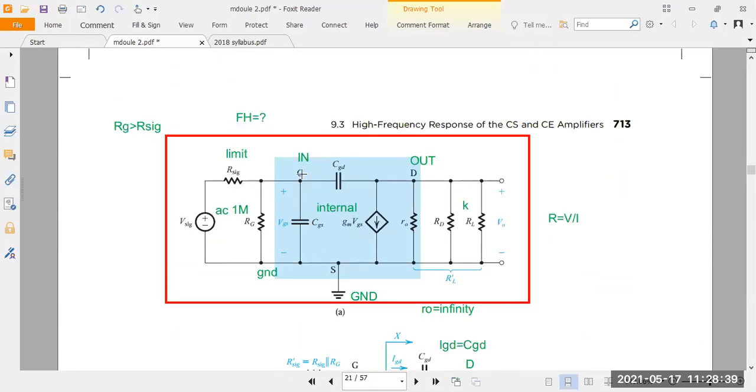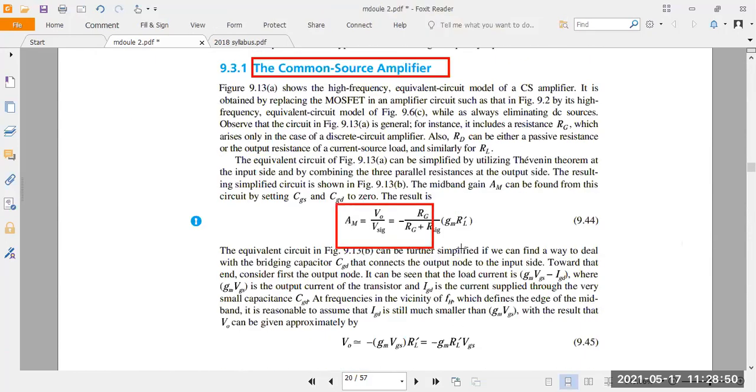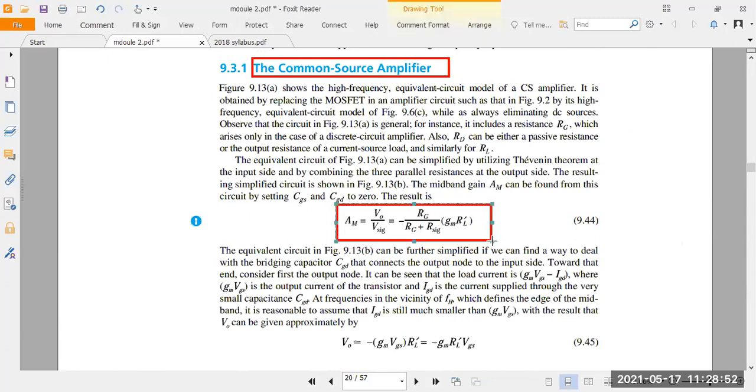Understood. First, you take the AC model for the common source amplifier, with the gate to drain capacitance and gate to source capacitance. First, to take the AM equation. So AM means what here? It's the mid-band gain.